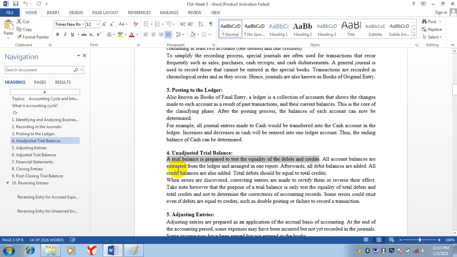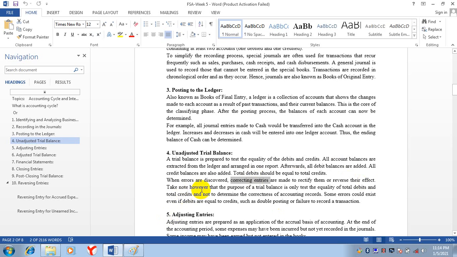All account balances are extracted from the ledger and arranged in one report. Now we will make a report of these balances from the ledger, and this report of balances is called the trial balance. Afterward, all debit balances are added, all credit balances are also added. Total debit should be equal to total credits. When errors are discovered, correcting entries are made to rectify them or reverse their effect. If there is some mistake, what will we do? We will pass correcting entries.